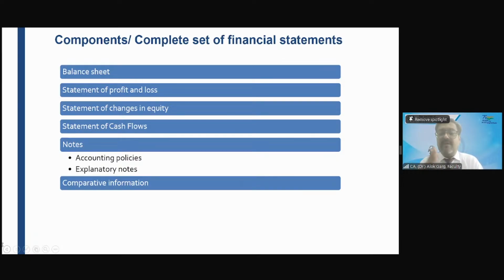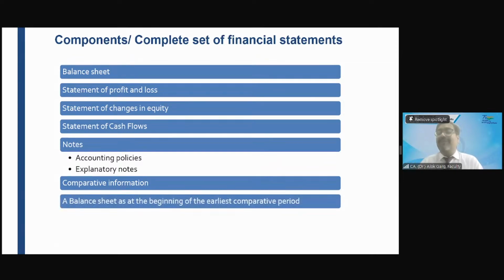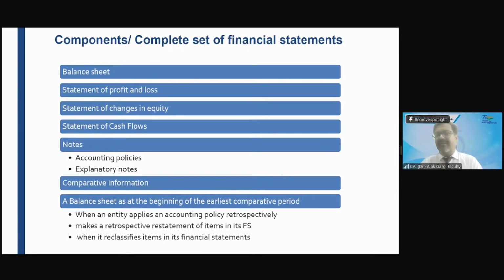Current year, of course, is there. Last year comparative, of course, is there. And the opening of the comparative is also required. Third balance sheet is also required in case of first time adoption of Ind AS, which is as per Ind AS 101. The opening of the comparative period balance sheet is also required in 2 places, though it is written as 3 line items, but largely 2 places.